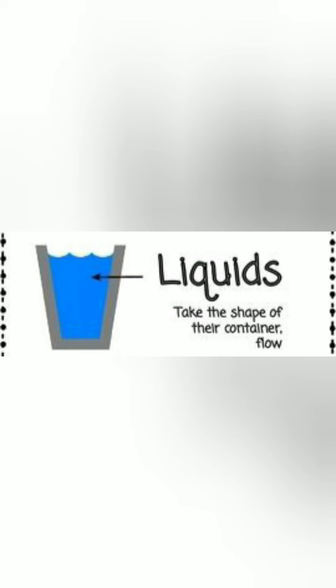Next, we'll learn about the liquid state of matter. Some of the important properties of the liquid state of matter are as follows. Liquids do not have fixed shapes. Liquids occupy definite volume or keep their volume. Liquids can flow. Liquids have less density as compared to solids. The kinetic energy of the particles in a liquid state is more than in the case of solid state. Particles in a liquid state can easily diffuse.